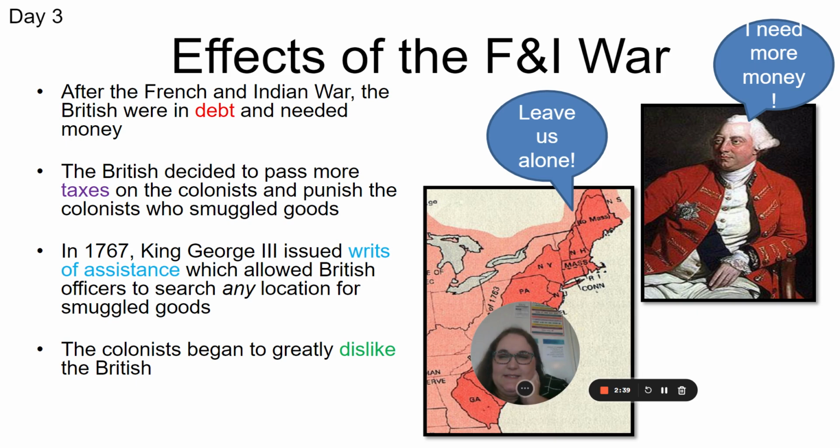In 1767, King George III issues writs of assistance, which is a document that says that the British can search any location for smuggled goods. So it doesn't matter if it's your house, if it's your carriage, if it's your property, the British can search it if they feel like it. And just like y'all would be mad if we started going through your stuff, the British begin to greatly dislike the colonists, and vice versa. The colonists don't like the British very much.